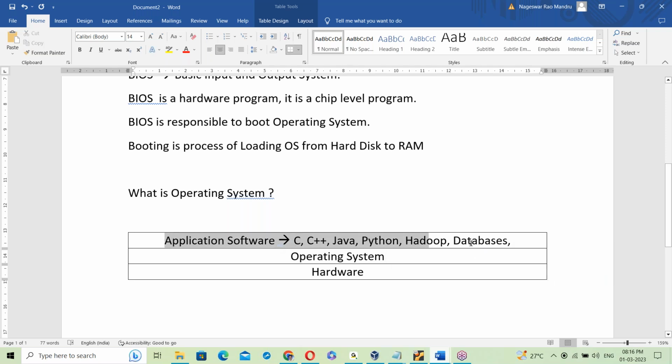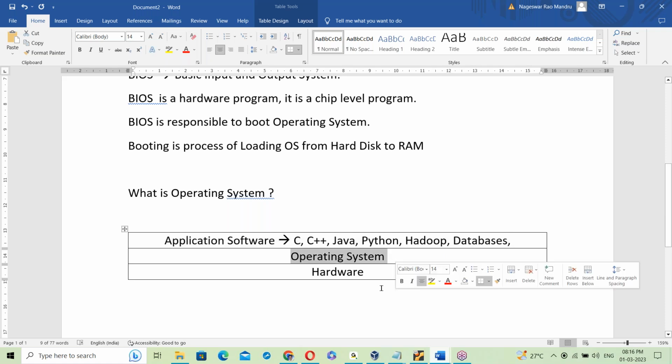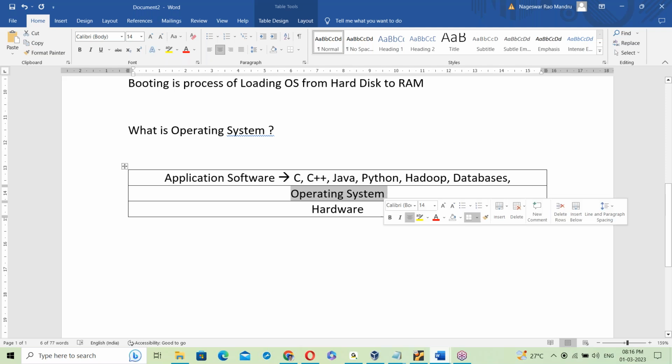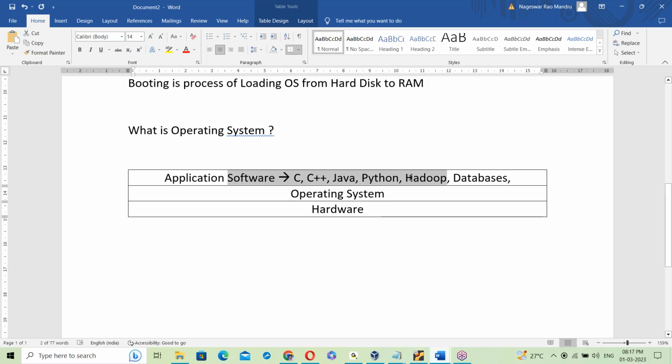All the application softwares, all programs, run on top of the OS. The OS is just giving a platform. On top of it, all are running. So it's acting like a platform. The OS gives a platform to run all the programs.